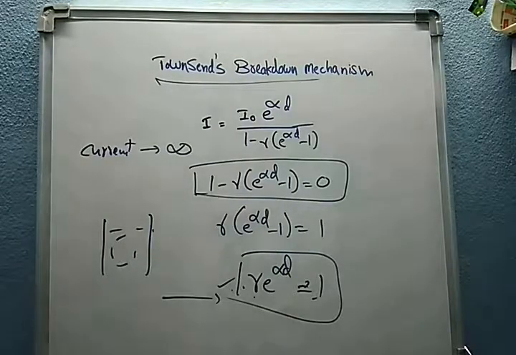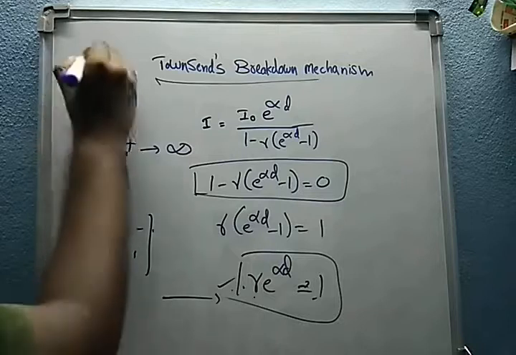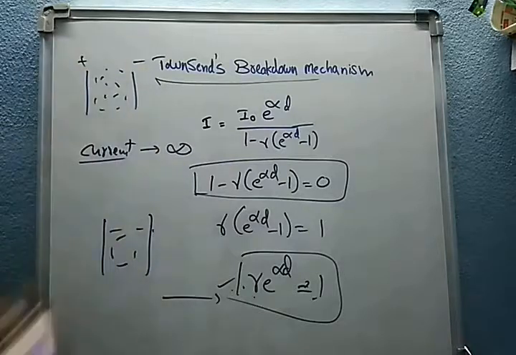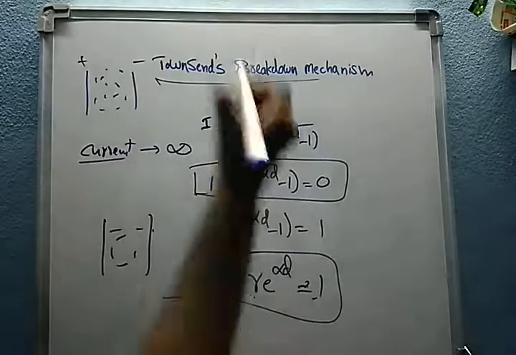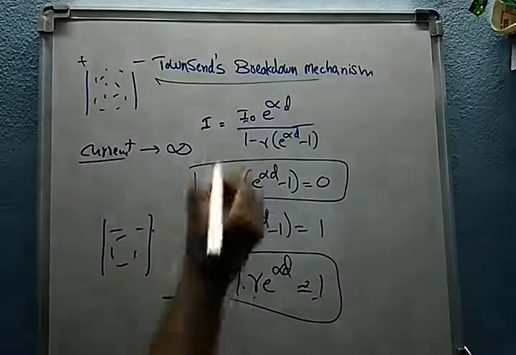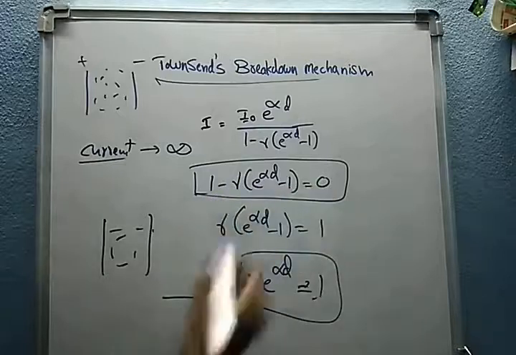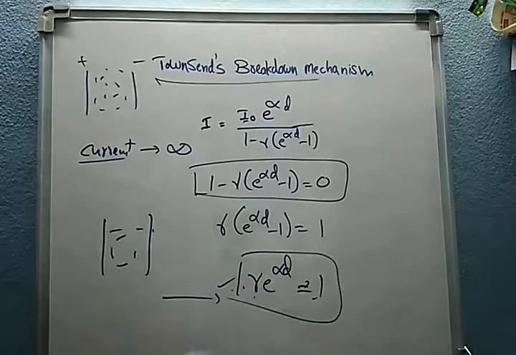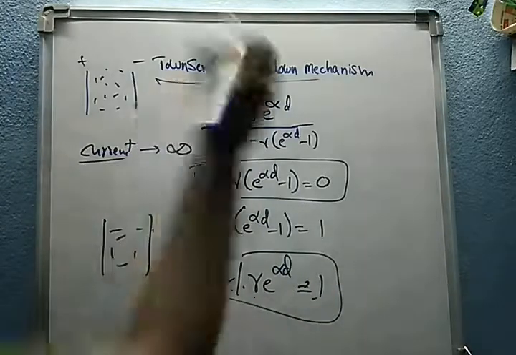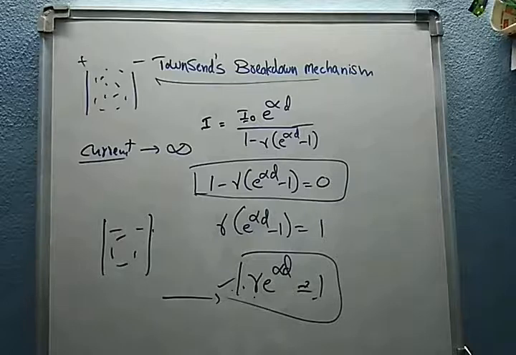Here we have two electrodes, anode and cathode, with the dielectric medium between them. In the secondary ionization process, there is an initial current and a total current. If the current becomes infinity, what will happen? Simplifying, we get gamma e power of alpha d equal to 1. Then this condition is called the Townsend breakdown criteria.